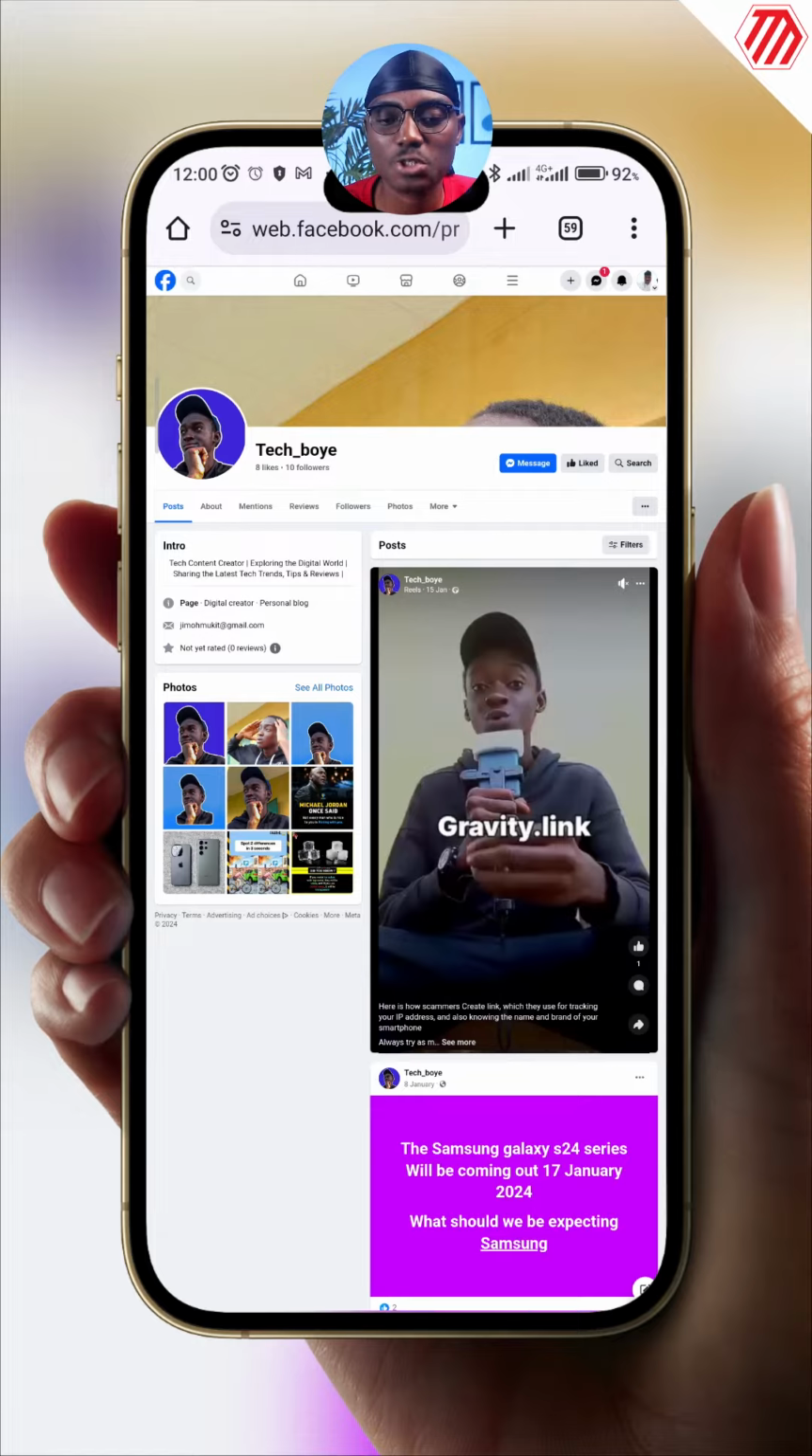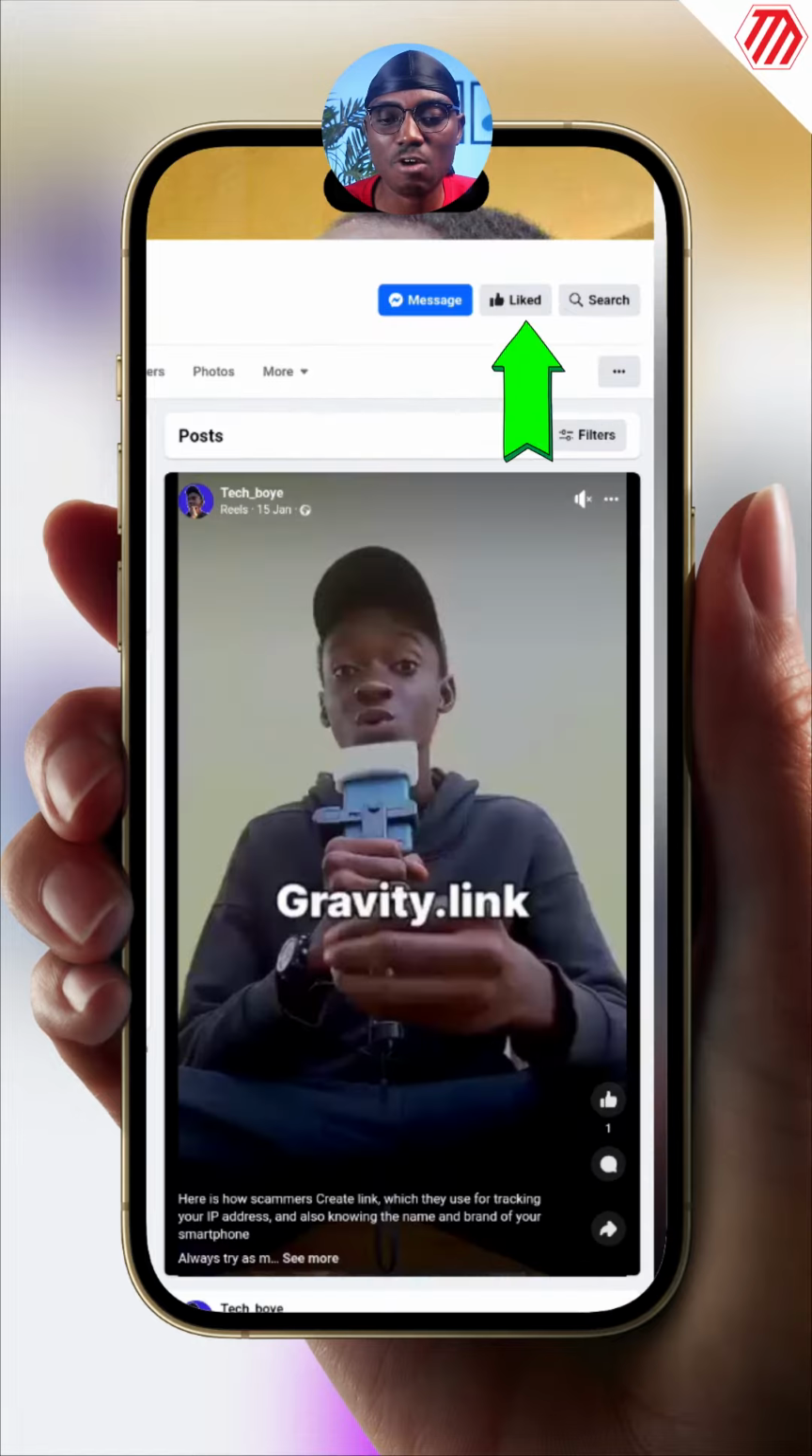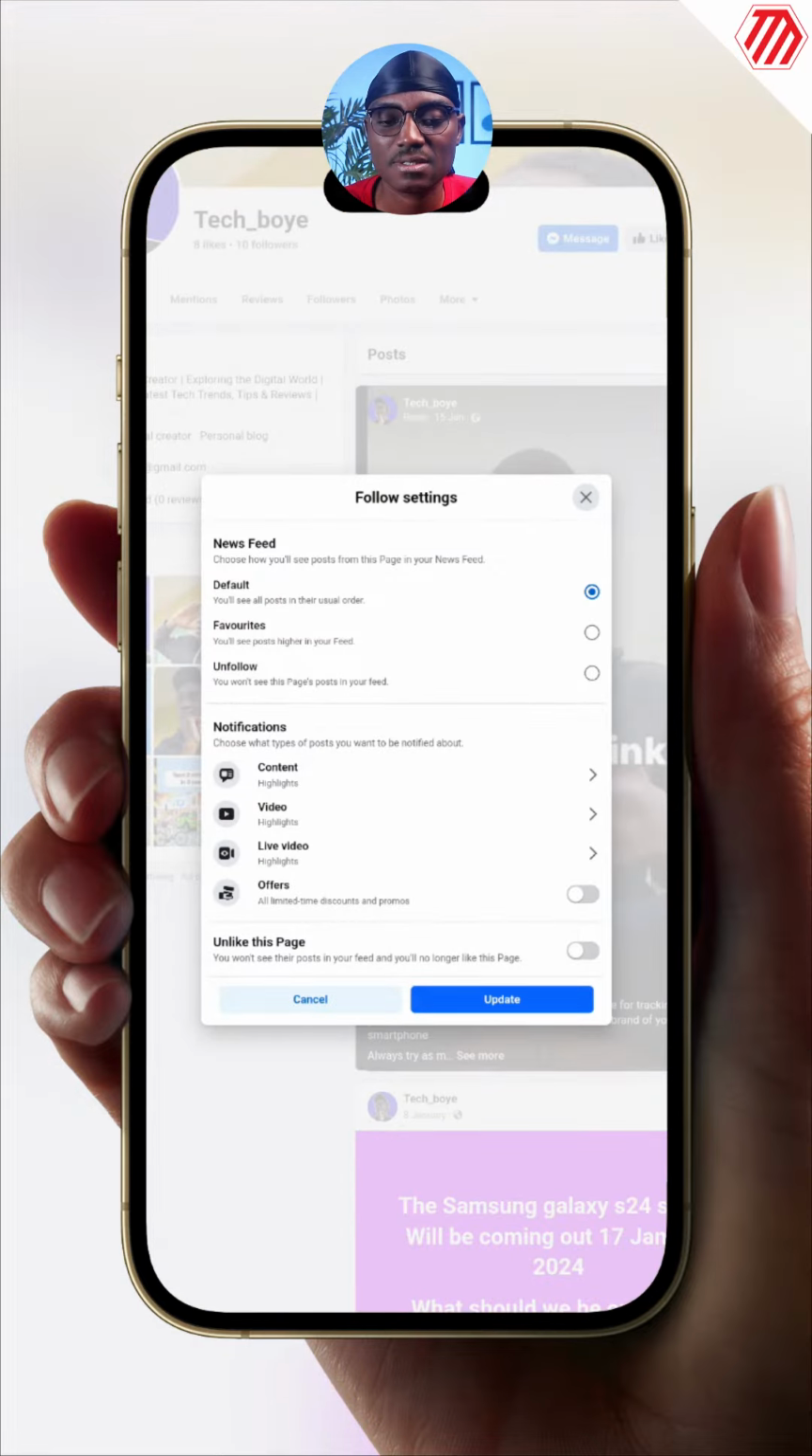Then open the creator's page. Tap on like or follow depending on which one he has. Select favorite under follow settings and under notification, select video and select all notifications.